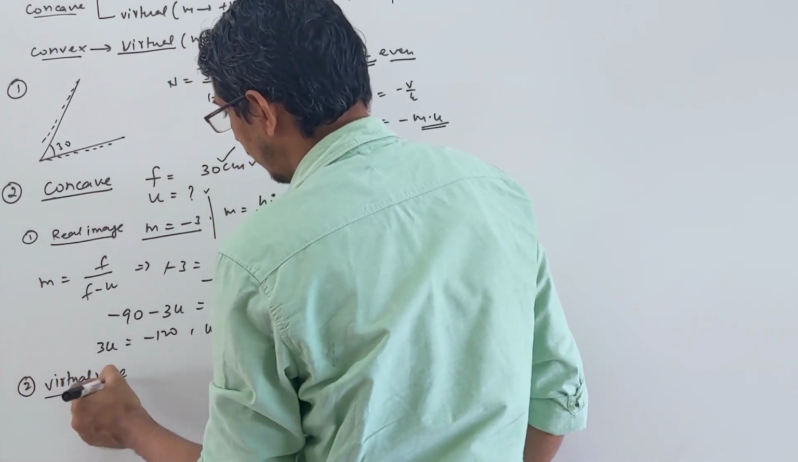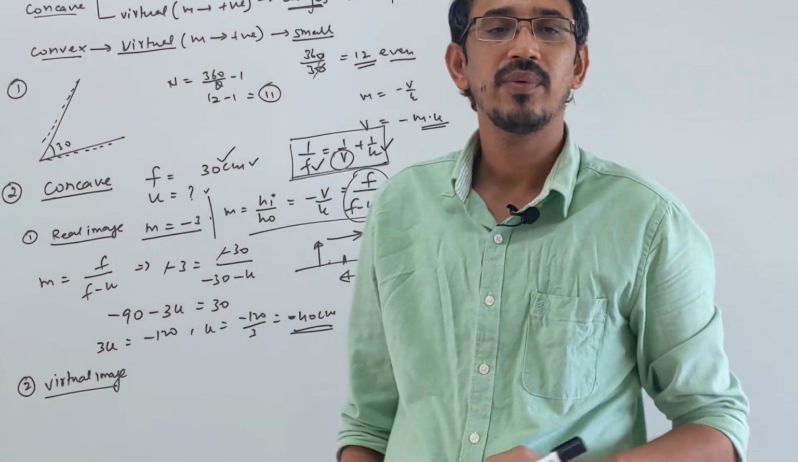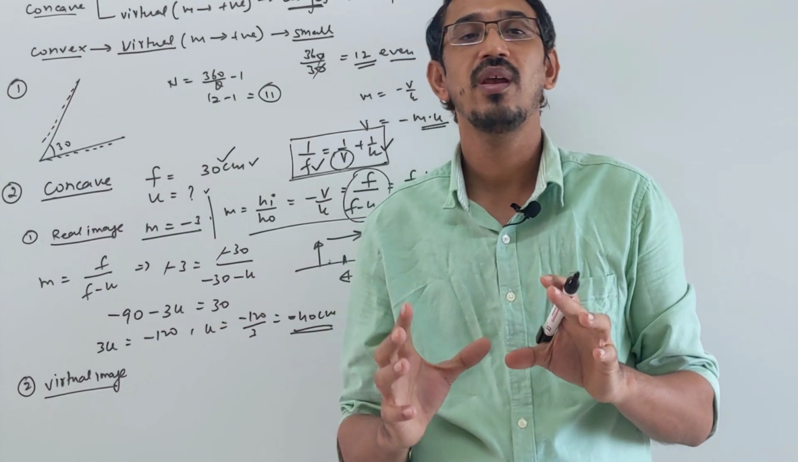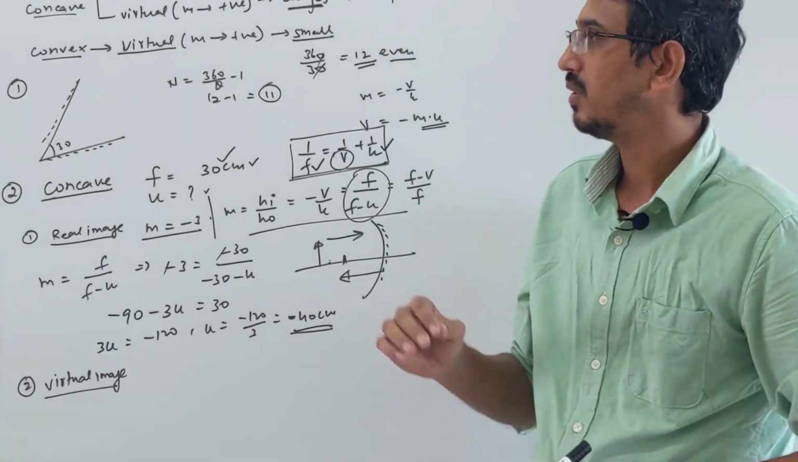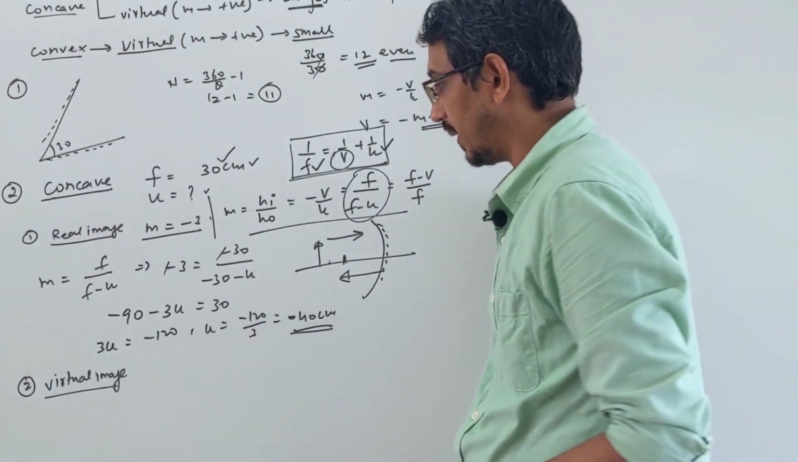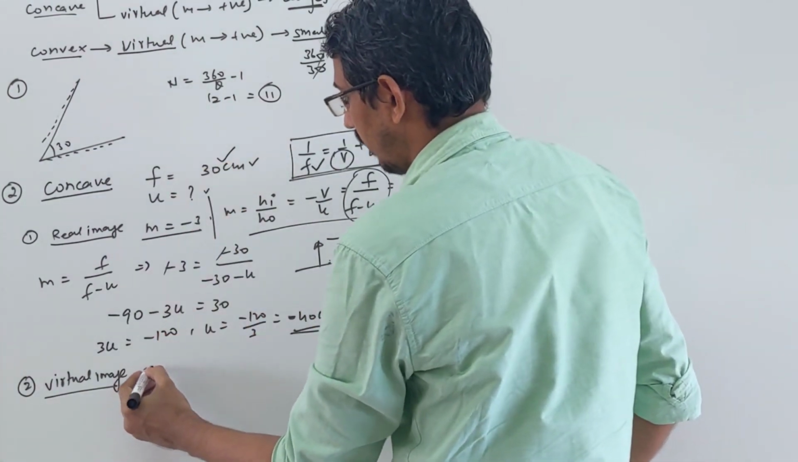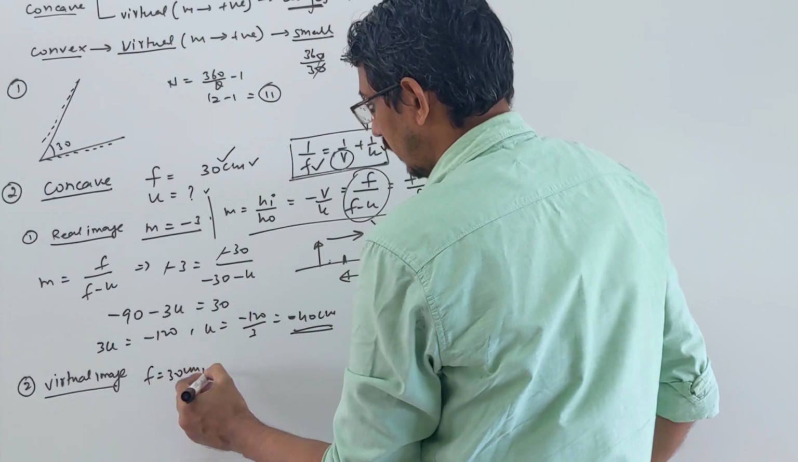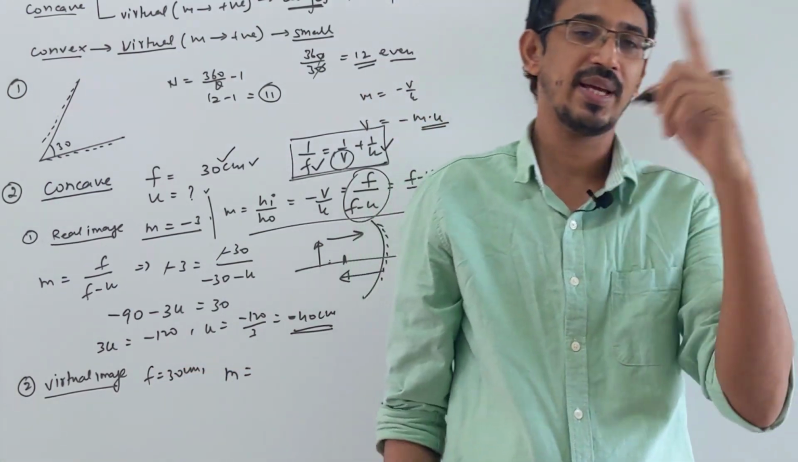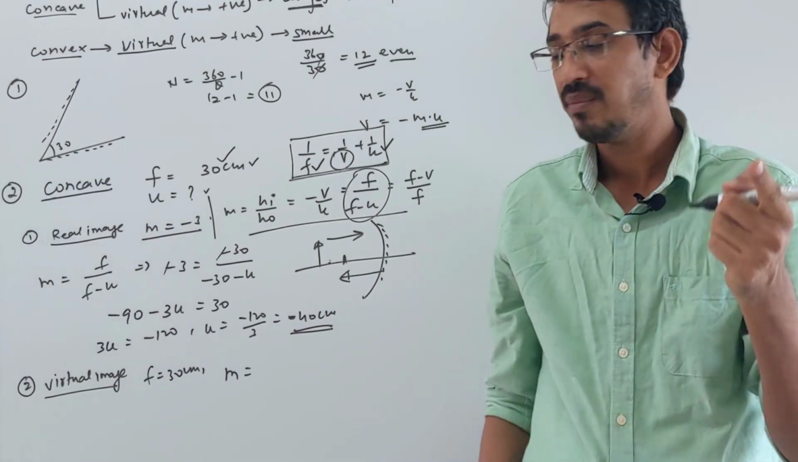Now suppose this mirror is making a virtual image. As I said, this type of mirror can make a real image or a virtual image, and they already said that the image is larger than the object. Magnification is given more than 1. So yes, this can happen. Now look here, what will happen? Focal length remains the same, f is 30 centimeter only. Now magnification will change. They said the image is 3 times larger.